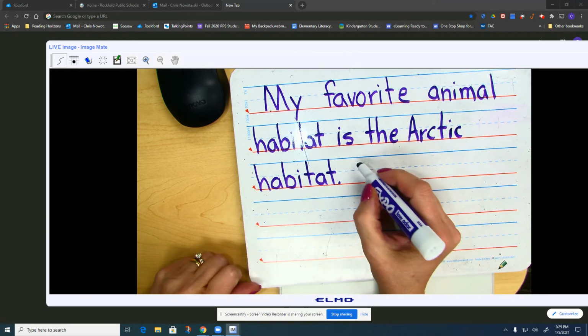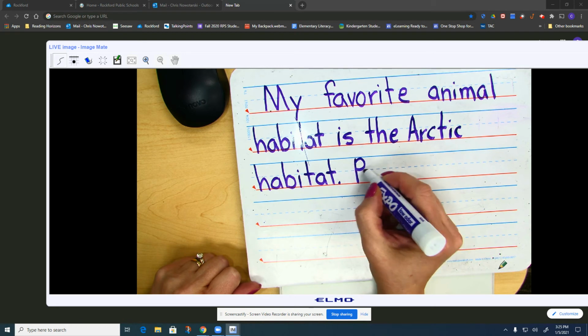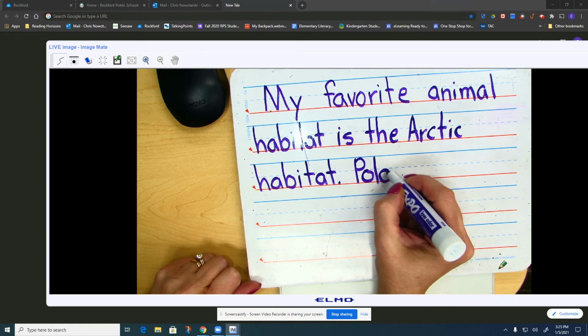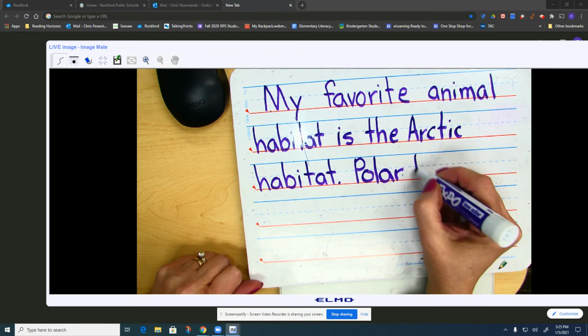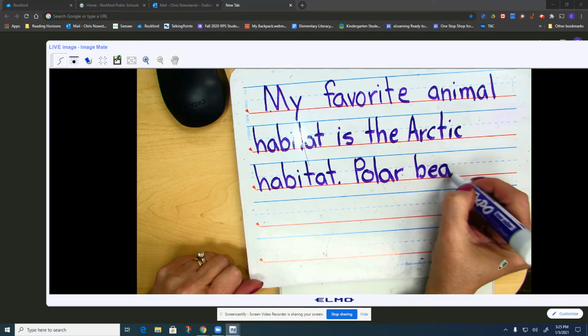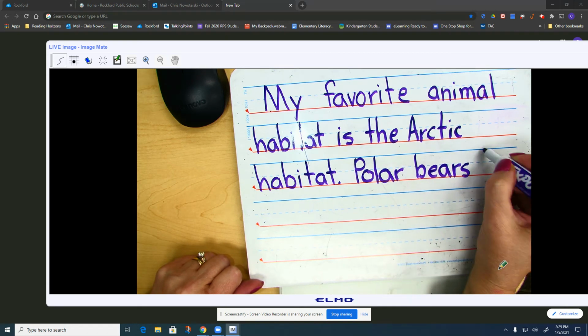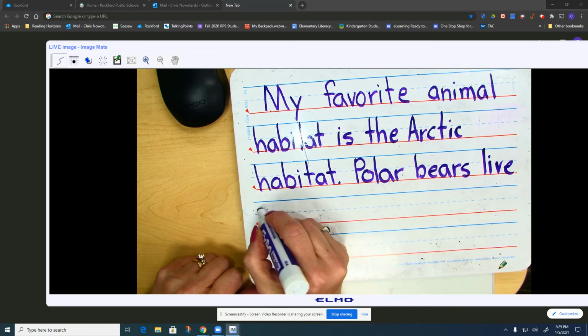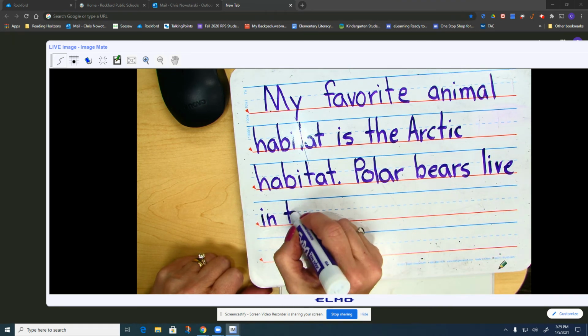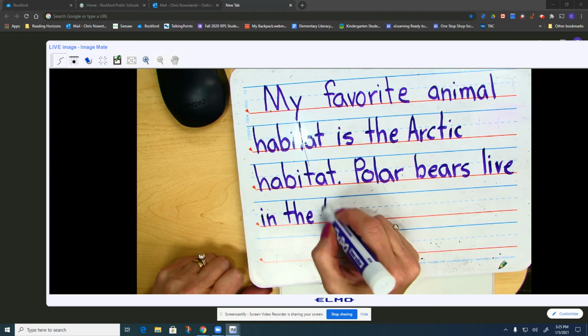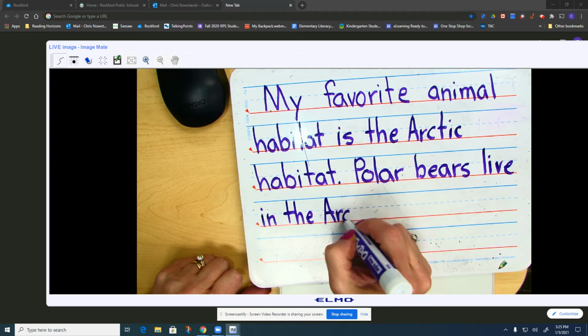And I'm going to then give an example of an animal that can be found there. Polar bears live in the Arctic.